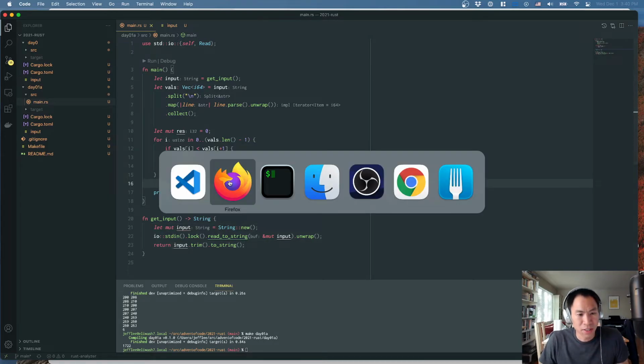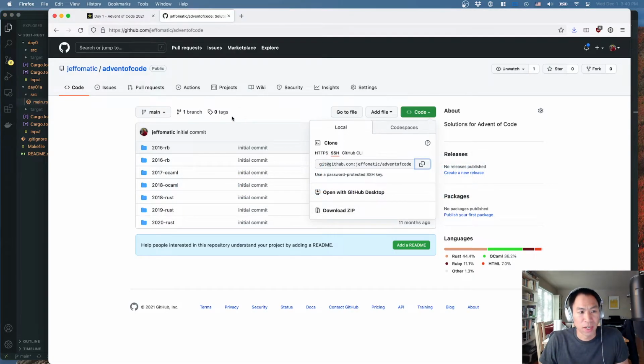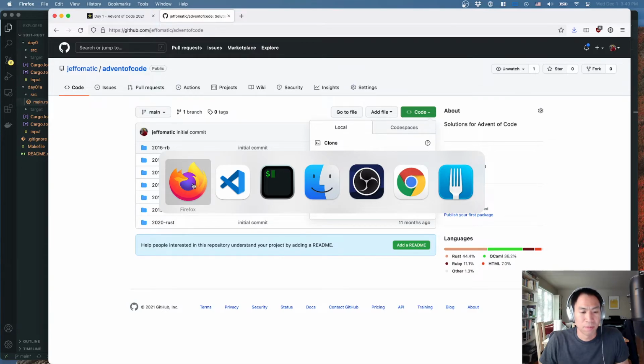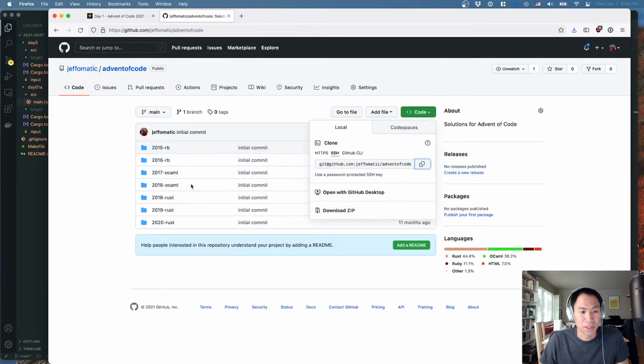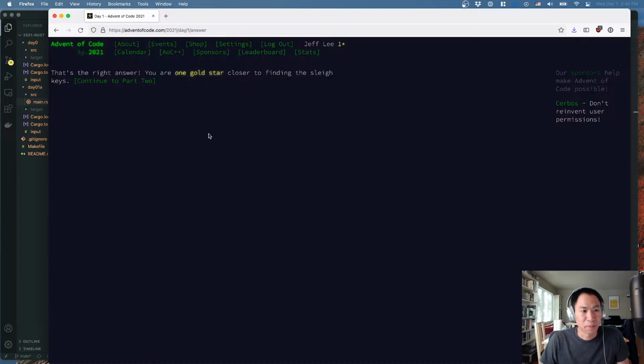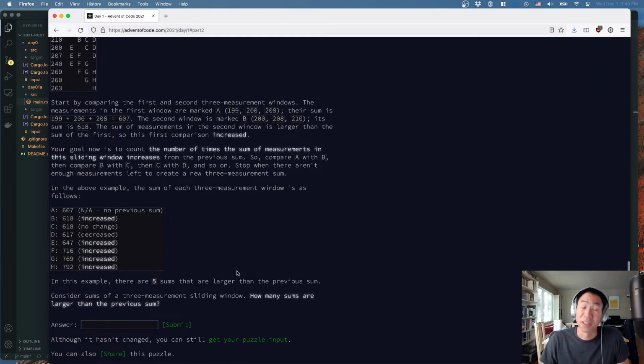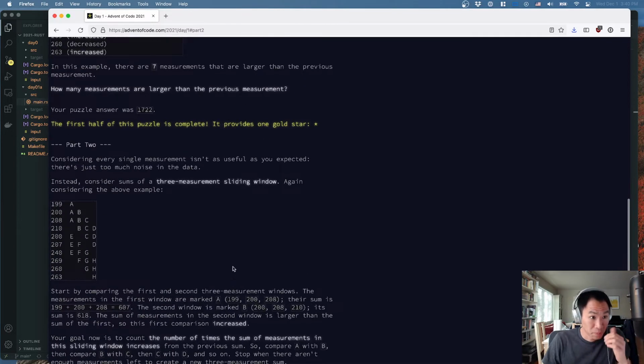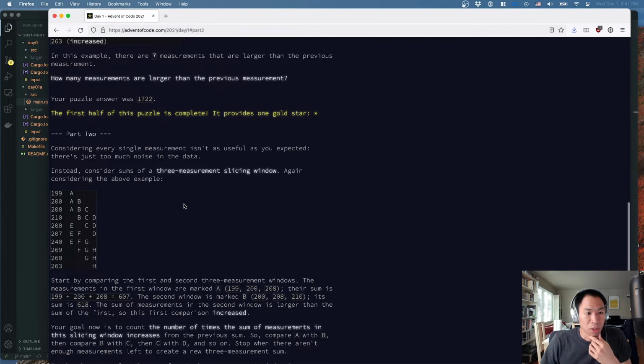Okay, so let's go ahead and try to figure out how to do day 2 now. And this is going to be, I think, significantly harder. Oh, sorry, not day 2. Part 2, or part B, of day 1. Okay. All right, so we're going to make it more complicated.